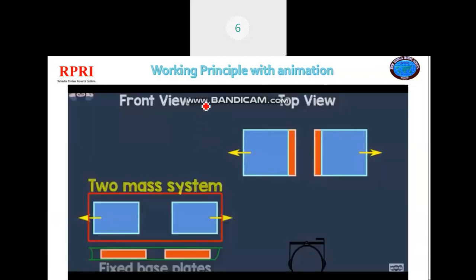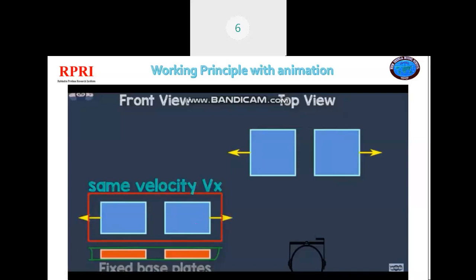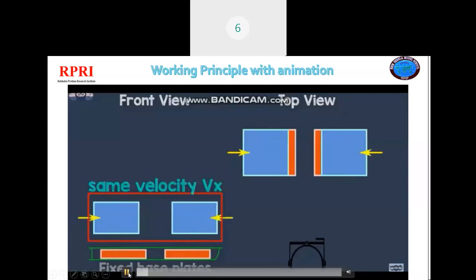Now let's move on to the next slide. In this slide, I will explain the whole working principle with the help of an animation. As we can see, the gyroscope has a two-mass system.